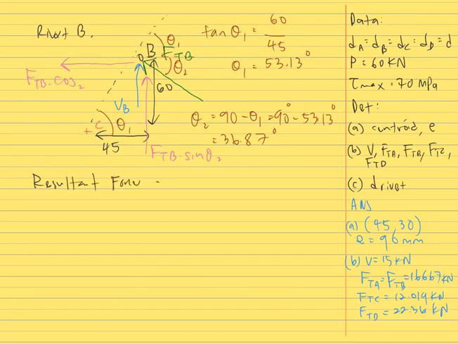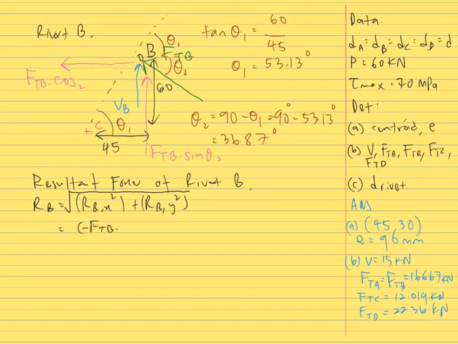So the resultant force of rivet B is RB, equal to the square root of RBx squared plus RBy squared. The force on the x-axis is only one, which is minus FTB cos theta 2, because FTB cos theta 2 acts on the left side. Then we have two forces on the y-axis: VB acting upwards, so positive, and FTB sin theta 2 also acting upwards, so positive.